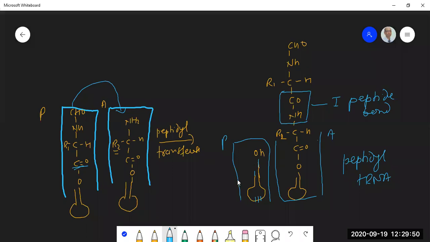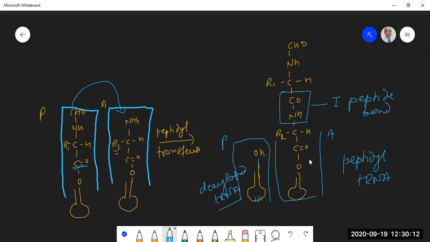So this is called deacylated tRNA. And this is what is called the peptide bond, the first peptide bond, right? So this tRNA which carries more than one amino acid is called peptidyl tRNA, right?